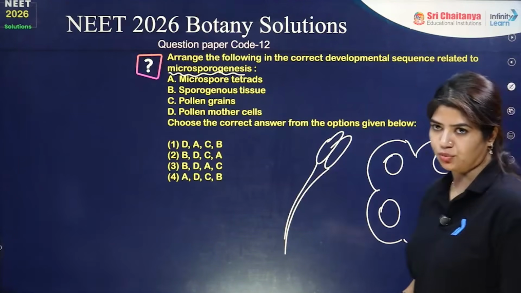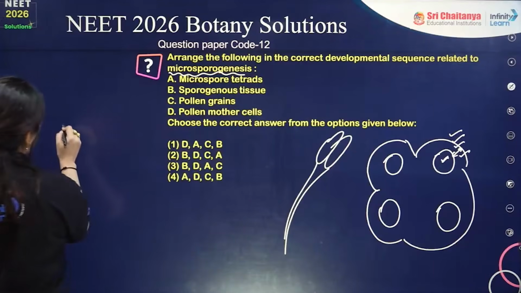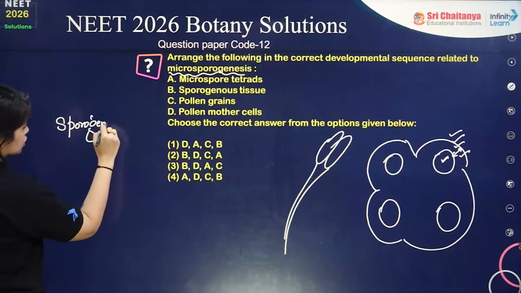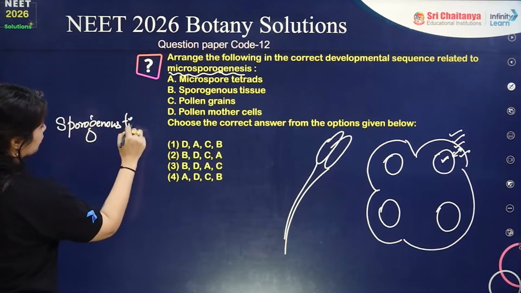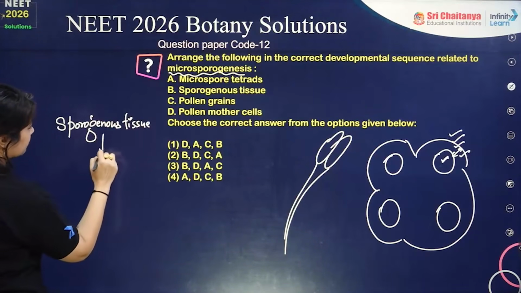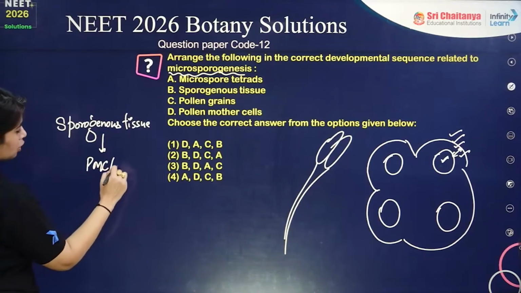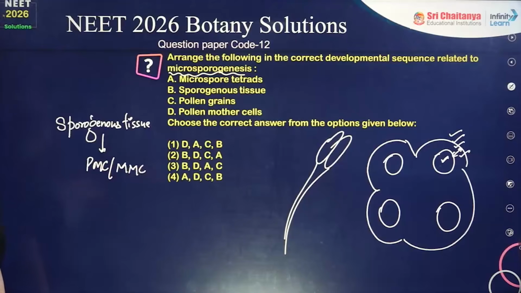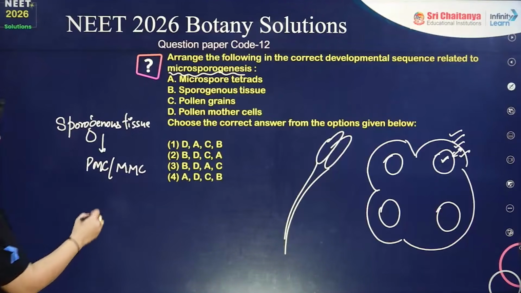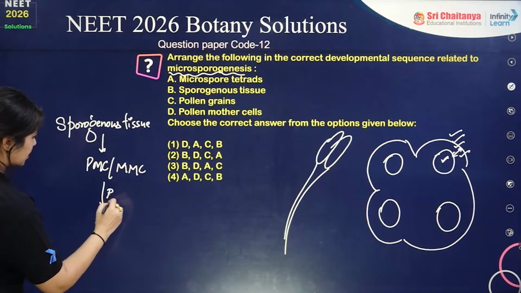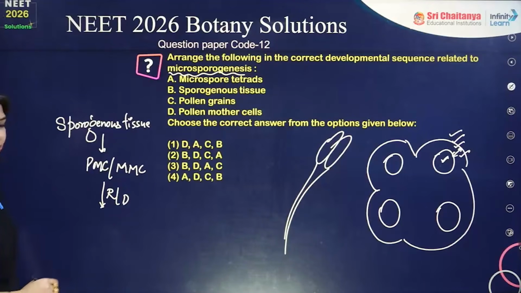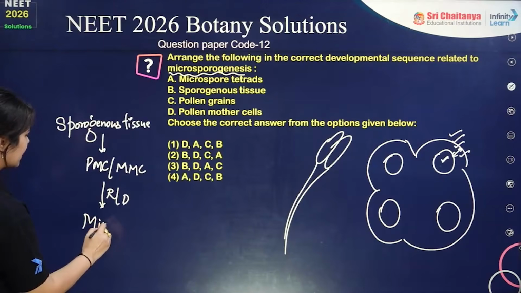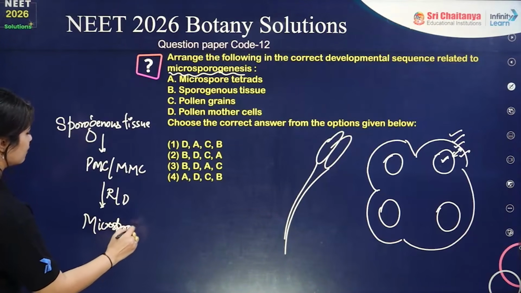The first and foremost thing is the sporogenous tissue. Some of the cells of the sporogenous tissue are going to behave as pollen mother cell or microspore mother cell. In the ones which behave as pollen mother cell, there will be meiosis or reductional division, and hence pollen grains will be formed. First of all, after meiosis, my microspore tetrad is formed.